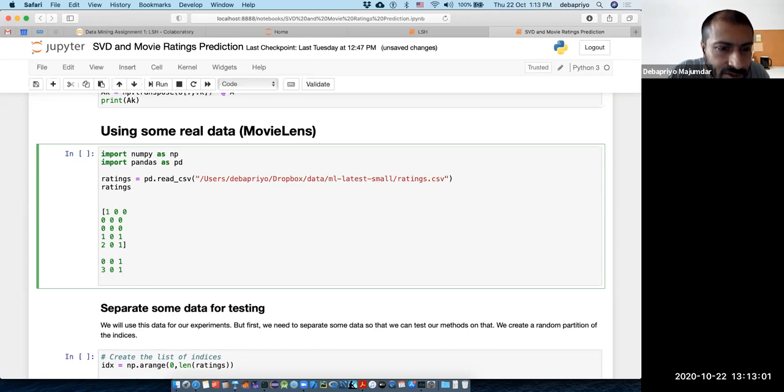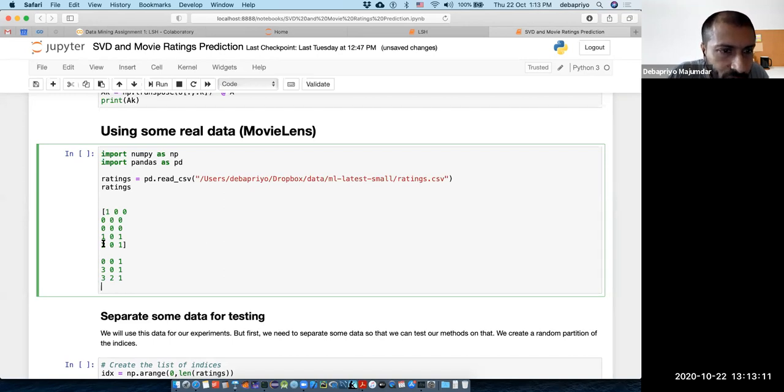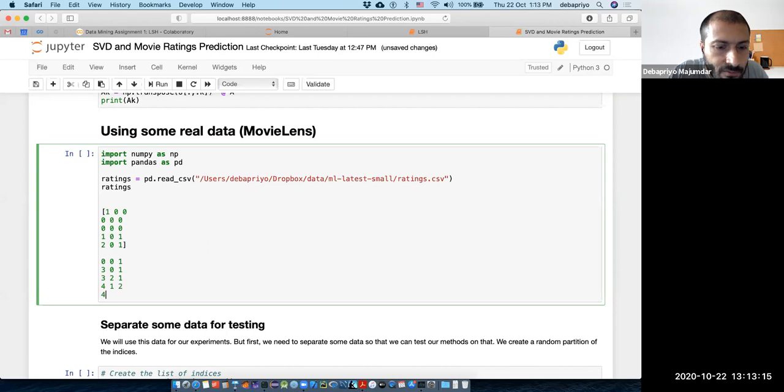Then the next one is 3 2, the value is 1, and then we have 4 0, the value is 2, and 4 2, the value is 1. Is that fine? So this is what your data frame will look like, right?